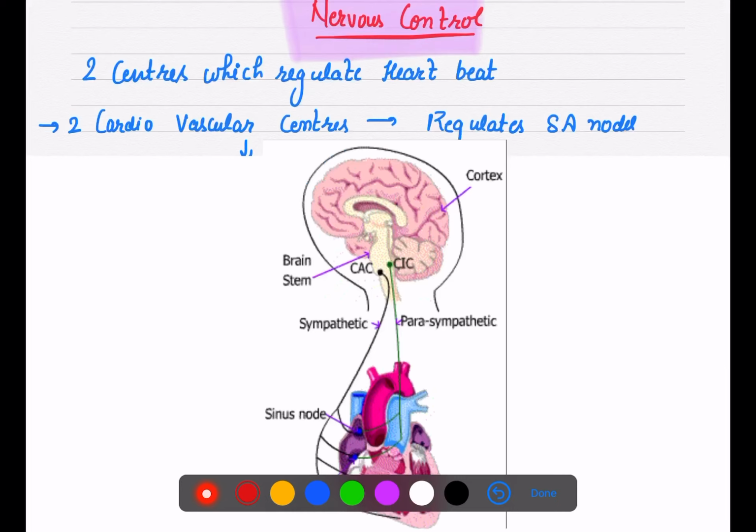There are two centers which regulate heartbeat, and these centers are known as cardiovascular centers.